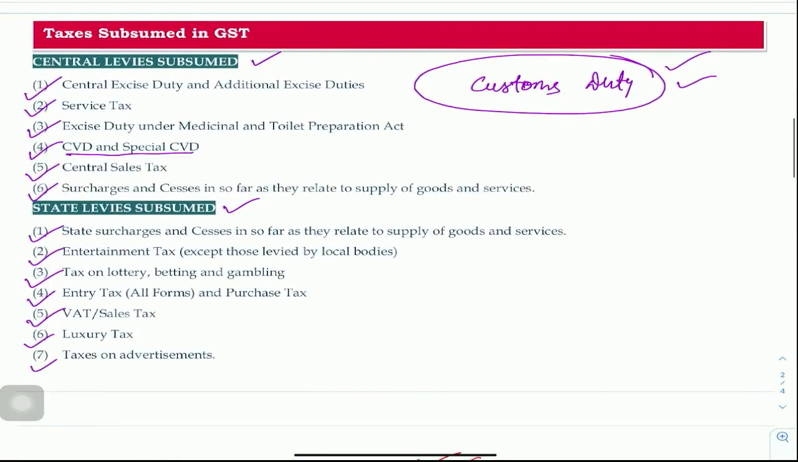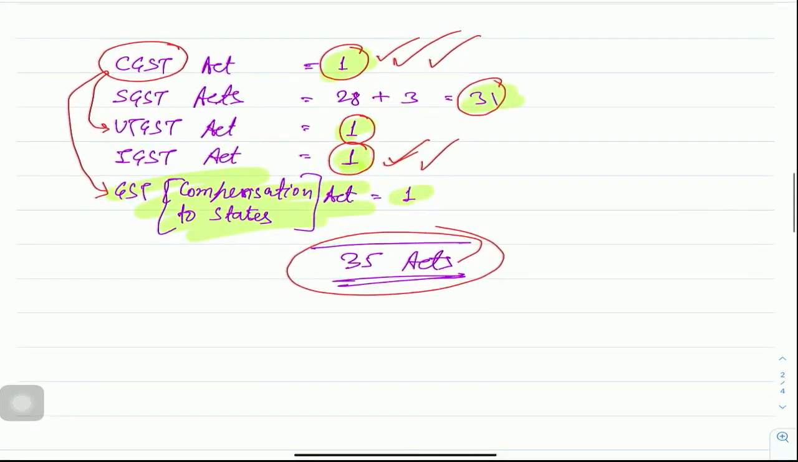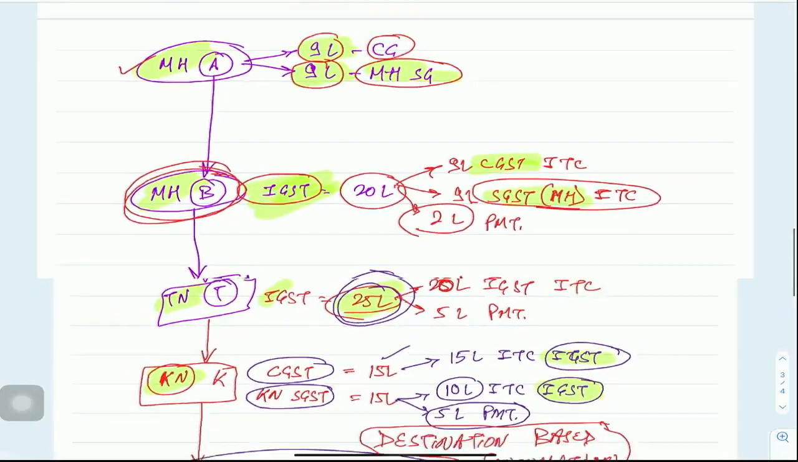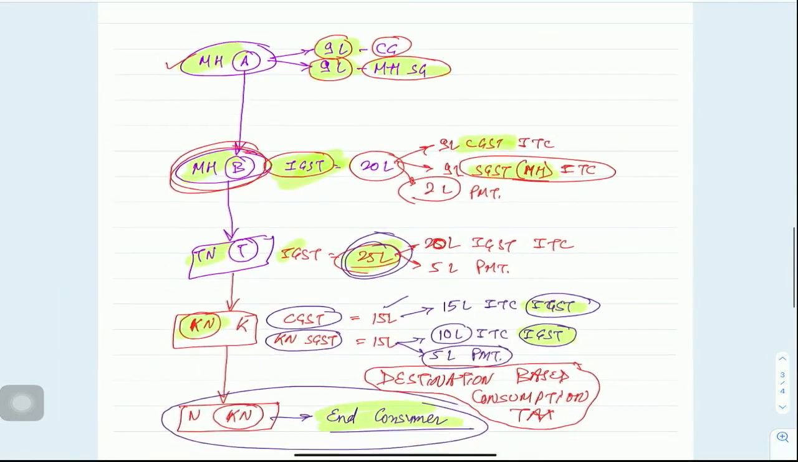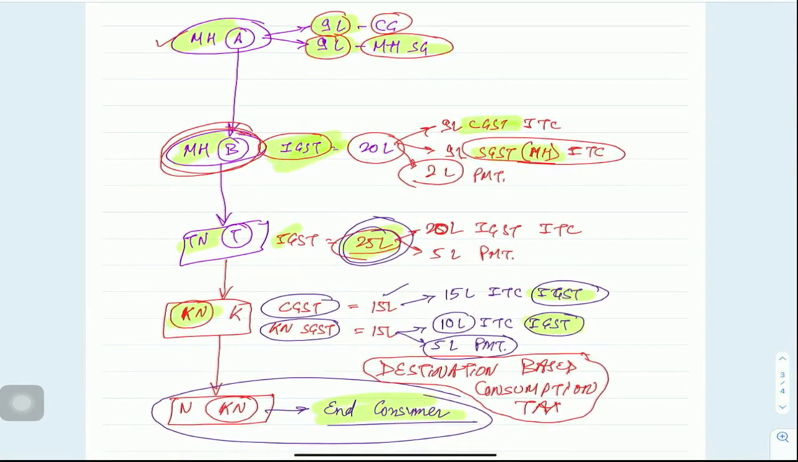It is there in the book itself, which all taxes got subsumed in GST. 35 acts are framed in GST. This is a very good fundamental. One very good illustration is also given in the questionnaire regarding this flow of revenue from one state to another state. Who will ultimately get the revenue? Have a click of this slide and please copy this in your notebook very carefully.